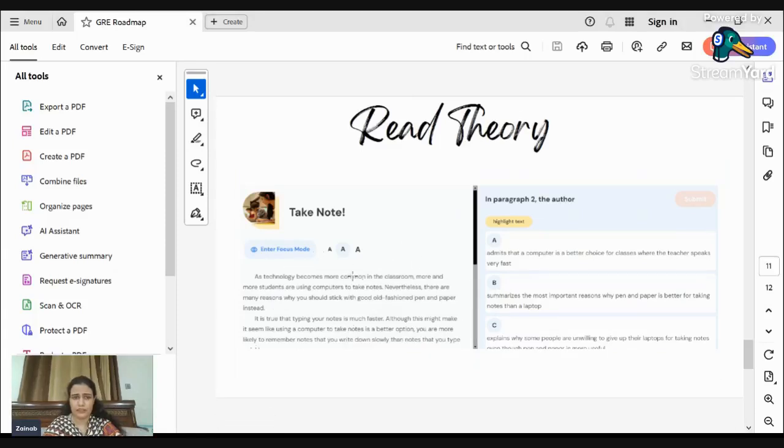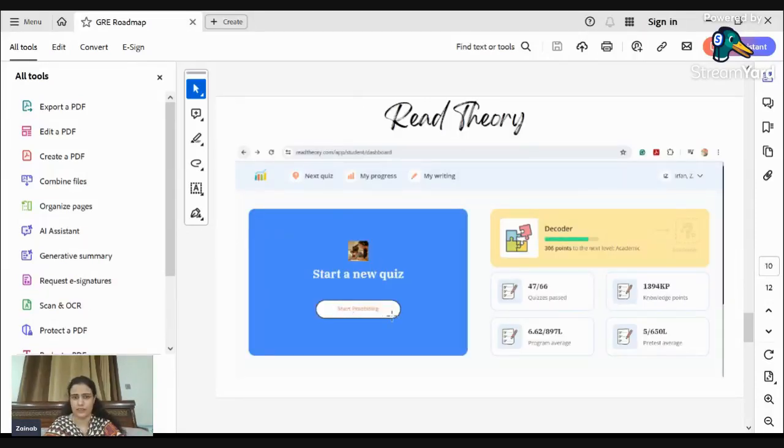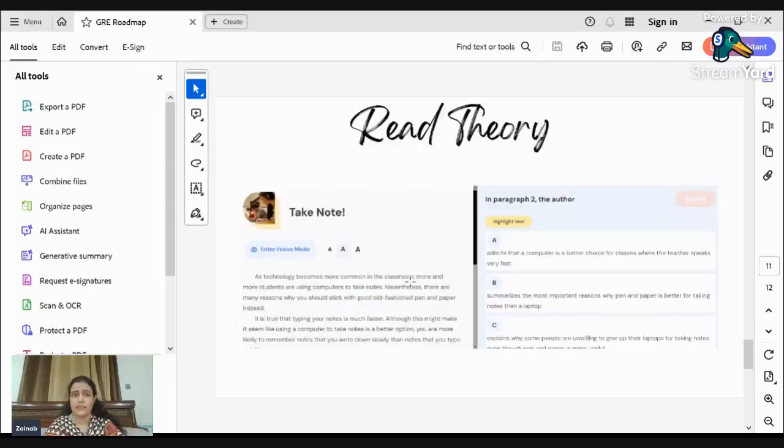For example, this is one of the quizzes that appeared when I clicked for the quizzes. You can check that start practicing and start a new quiz. When I click this, this came out, and this is about technology and something related to it. There are some options and questions given, so I can answer them, and then that will evaluate my performance in this quiz. So these are the comprehension questions.